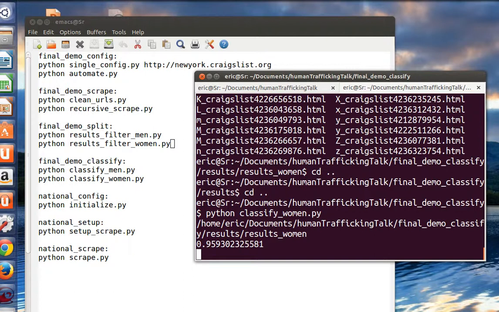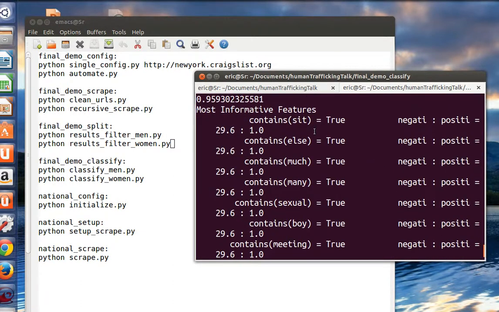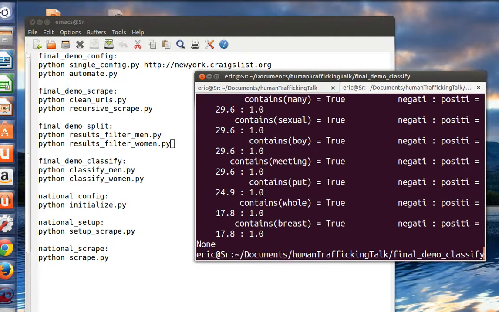So with my training data, naive Bayes does really well. And these are the features that it found most interesting: sit, else, much, many, sexual, boy, meeting, whole, put, and breast. Those all sound like pretty reasonable things to classify someone as a prostitute.